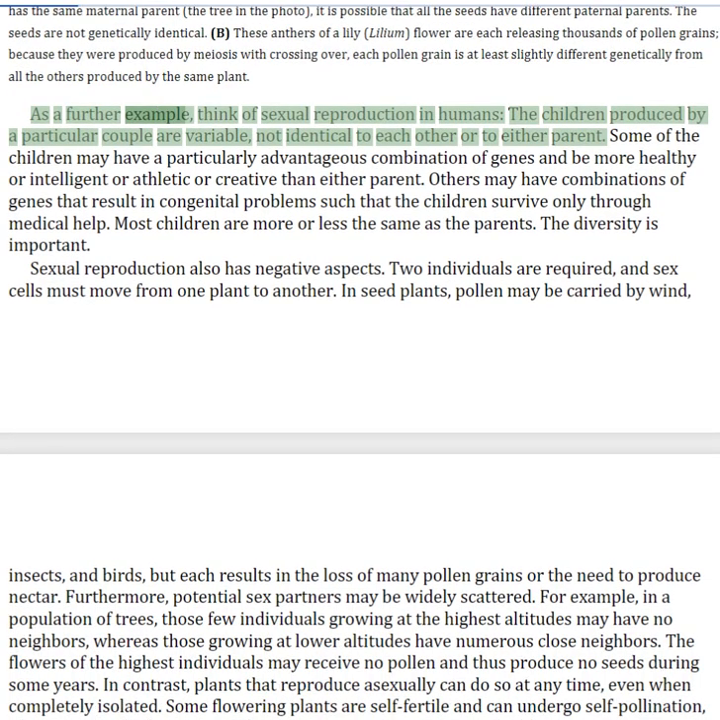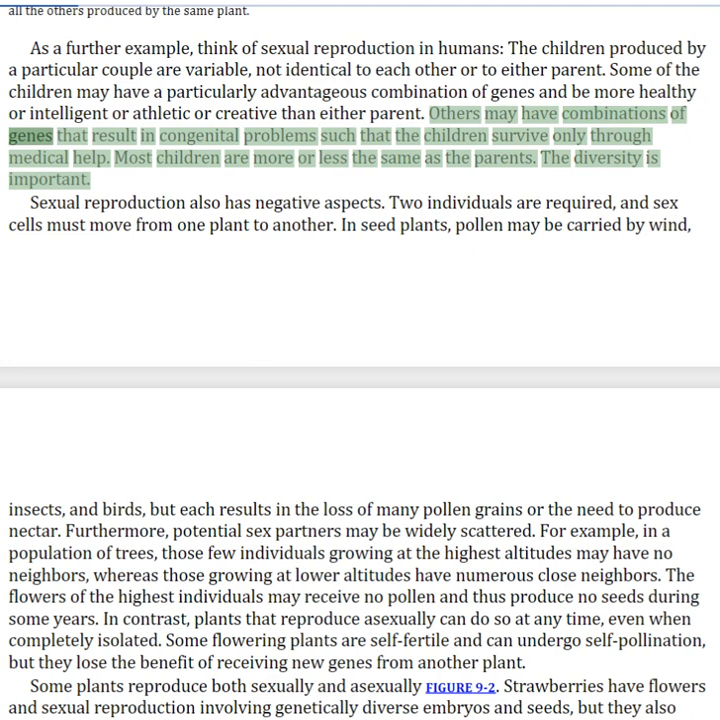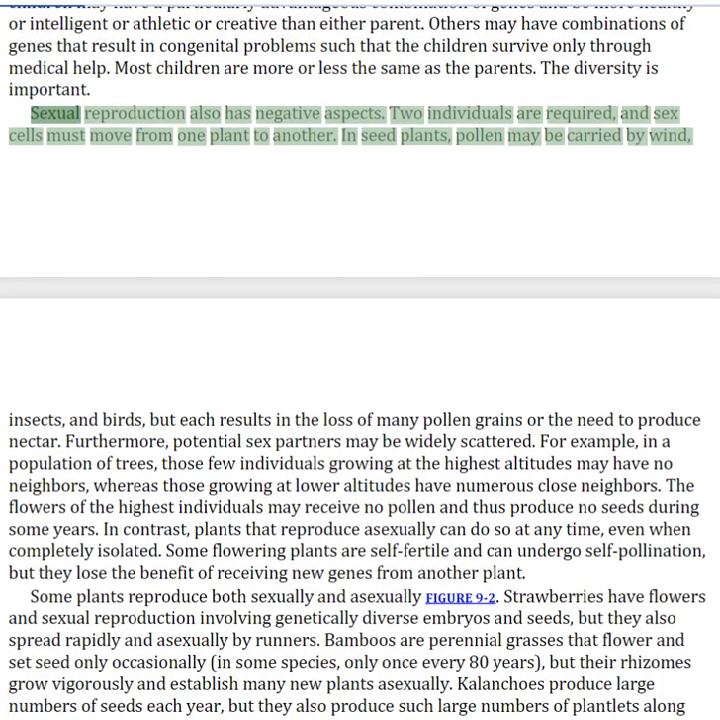As a further example, think of sexual reproduction in humans. The children produced by a particular couple are variable, not identical to each other or to either parent. Some of the children may have a particularly advantageous combination of genes and be more healthy or intelligent or athletic or creative than either parent. Others may have combinations of genes that result in congenital problems such that the children survive only through medical help. Most children are more or less the same as the parents. The diversity is important.